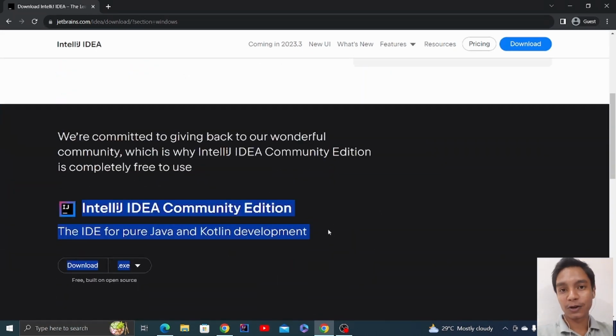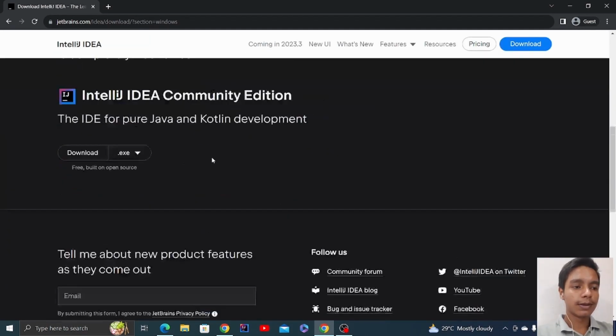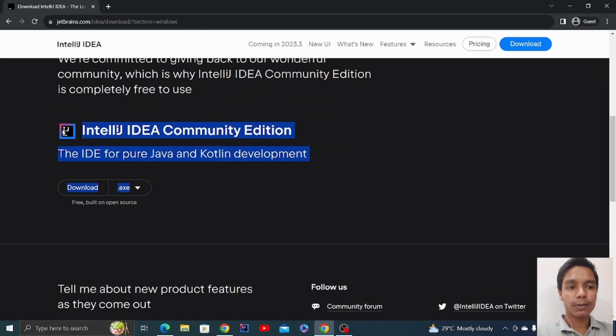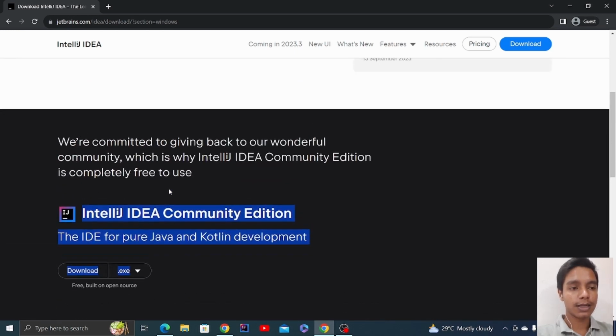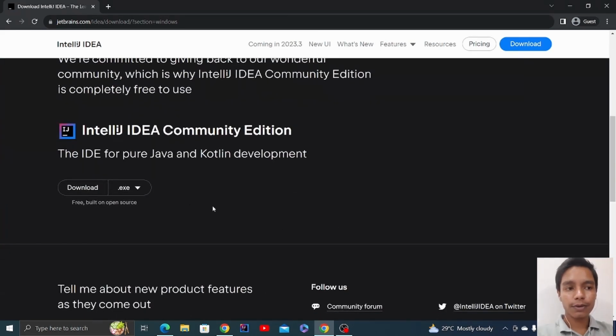If Ambani is not your father, you would want to download the community version, because the ultimate version is paid. As you can see over here, it is a 30-day free trial, and after that they will ask for money from you. If you have a lot of money to spend on IDEs, you can definitely download that one. But if you don't want to pay, you need to download the community version.